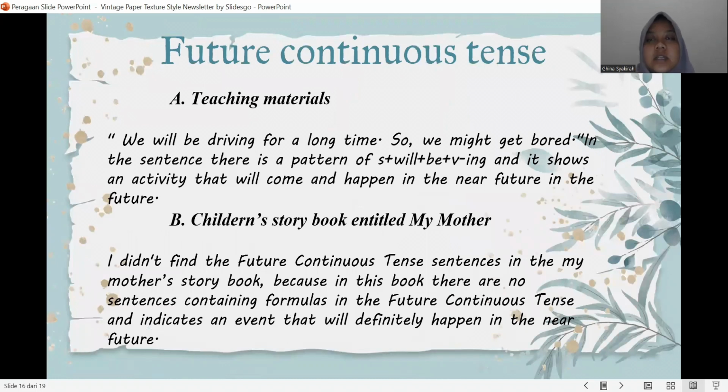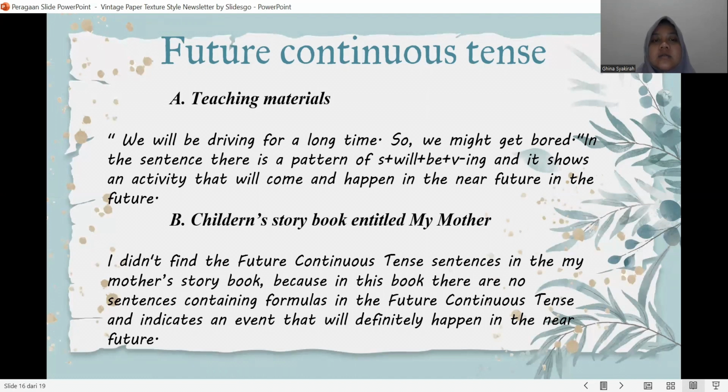Future continuous tense. In the teaching materials: We will be driving for a long time, so we might get bored. In the sentence there is a pattern of subject plus will plus be plus verb-ing, and it shows an activity that will come and happen in the near future.